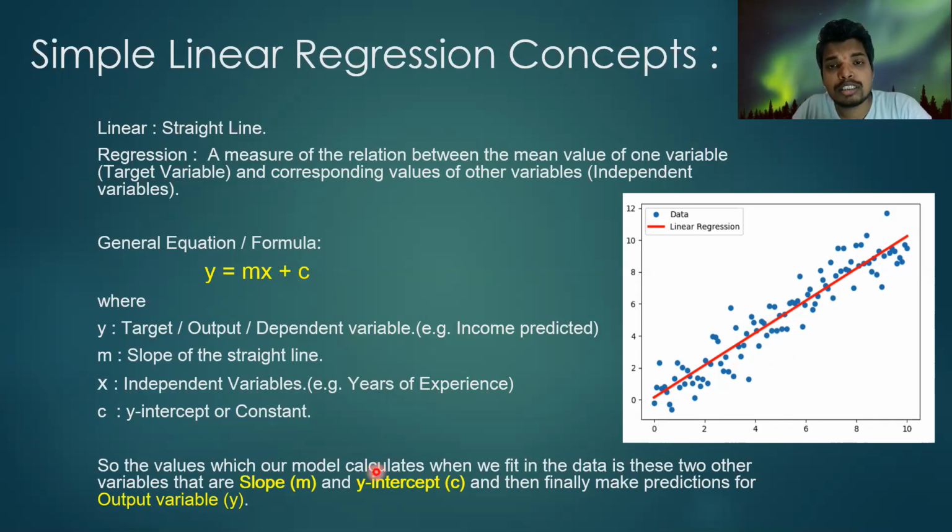The conclusion we can take from this slide is that the values which our model calculates when we fit the training data, before testing, are the slope, that is m, and the y-intercept. And then finally it makes predictions for our output variable. I hope you are clear with this simple linear regression concept at least.